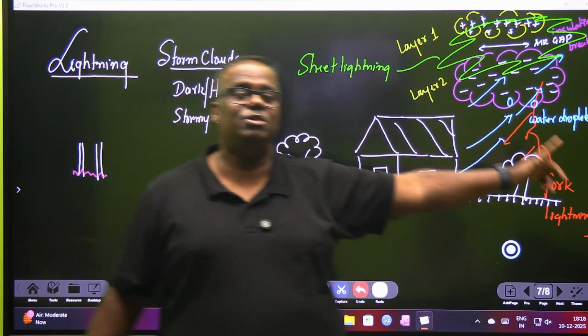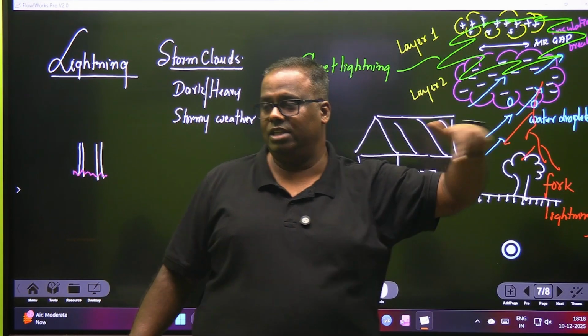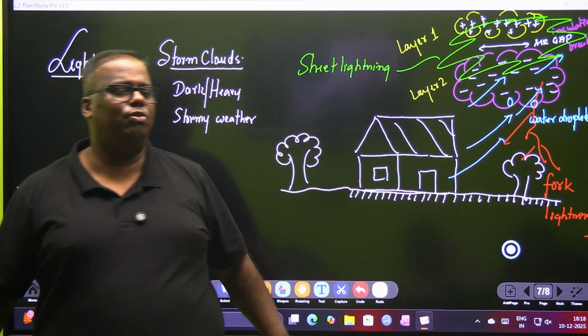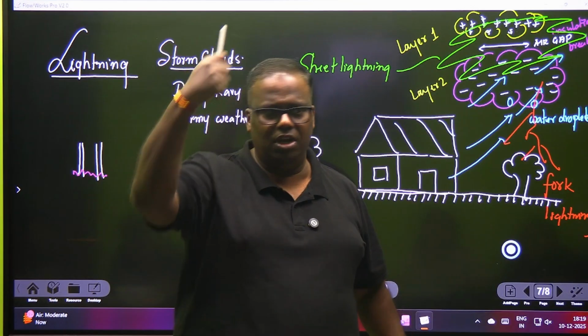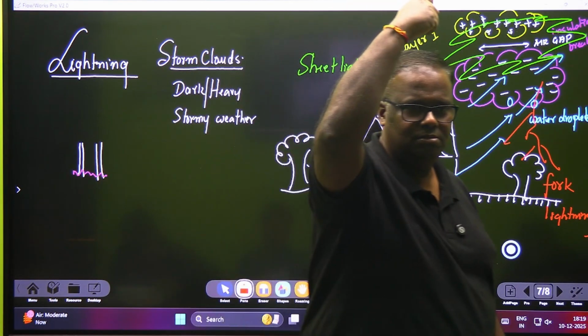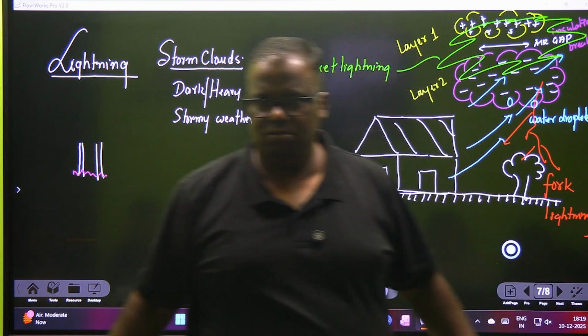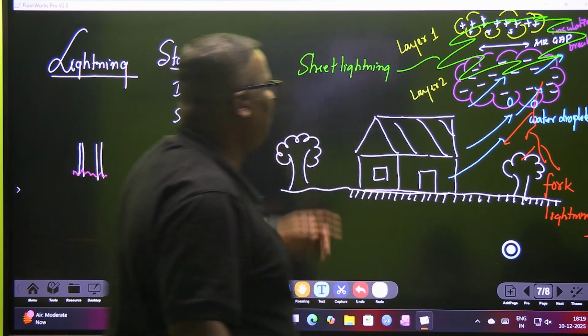Fork lightning happens from clouds to anything on the ground, and that can be a tree, a house, or say our friend Anay on a stormy night walking with an umbrella in his hand. Straight electrocution. You will become a photograph, and every year a garland will be changed on you, okay?